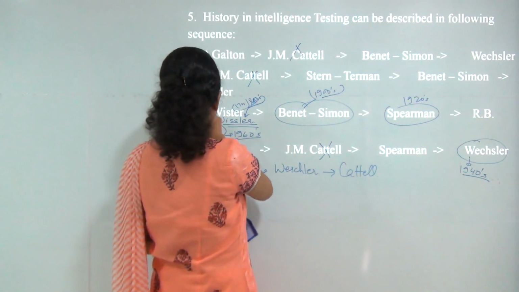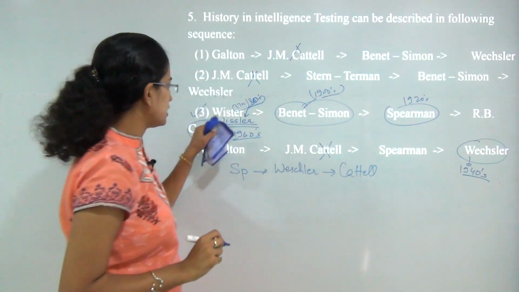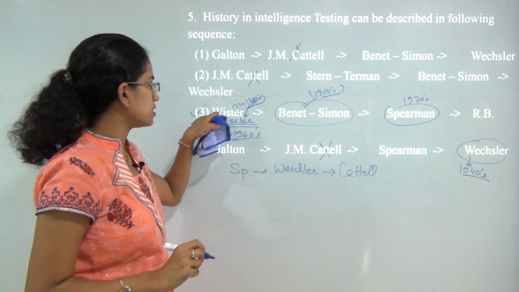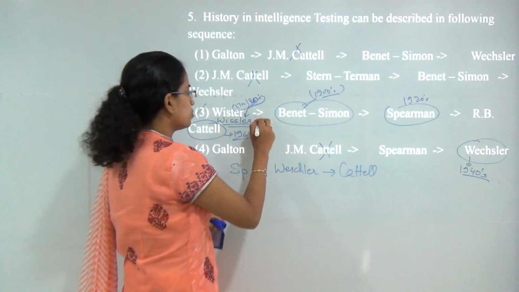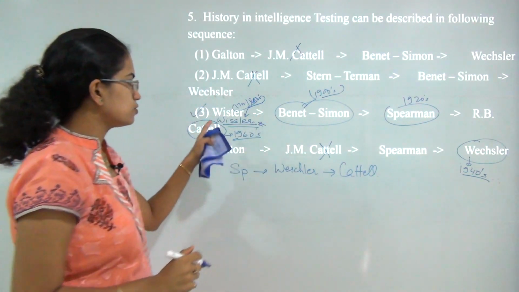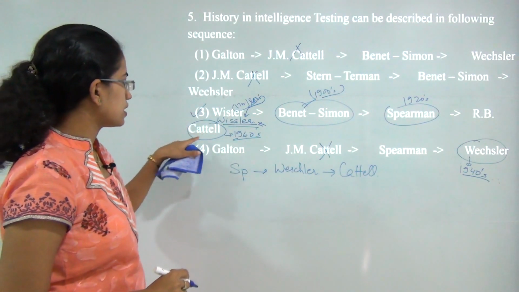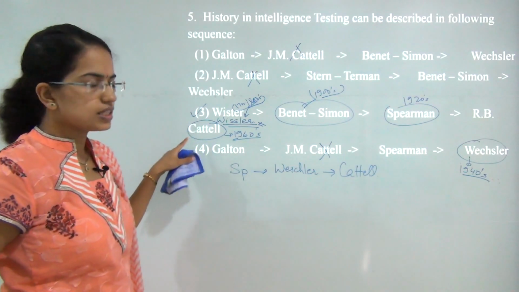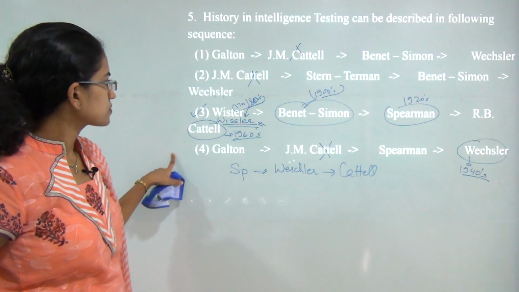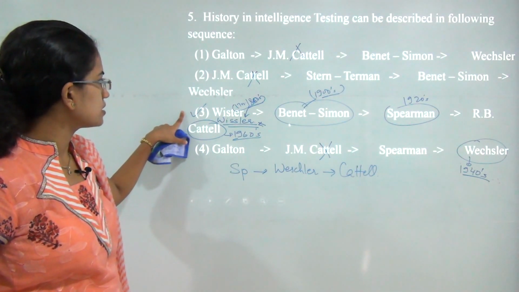So the only option left is 3, and in 3 there has been a misprint with the first name. That shouldn't be Wister, rather Whistler, who worked on intelligence and whose work was later taken by Cattell in his further researches. Okay. So the correct answer here would be 3.